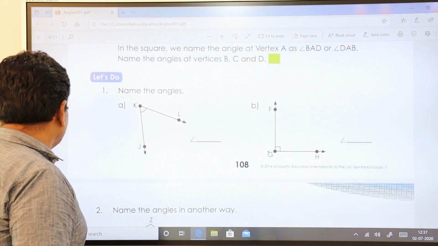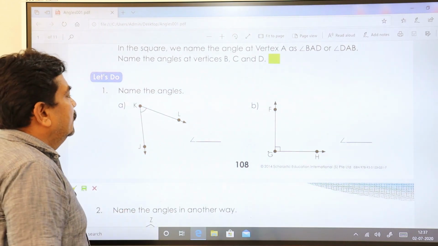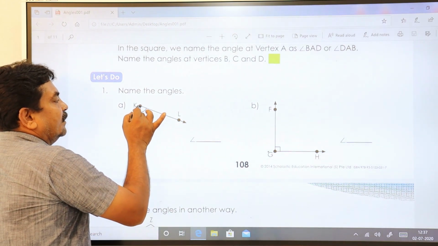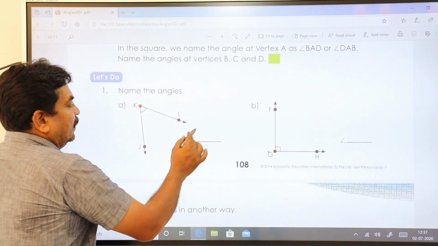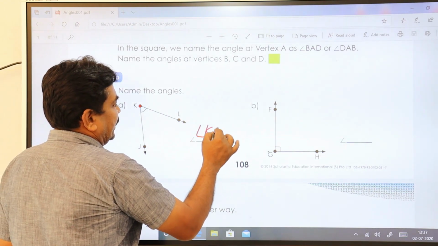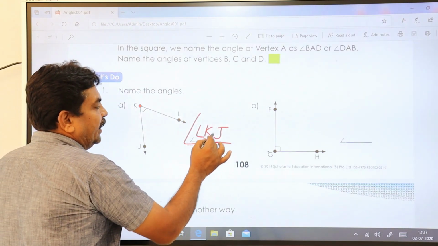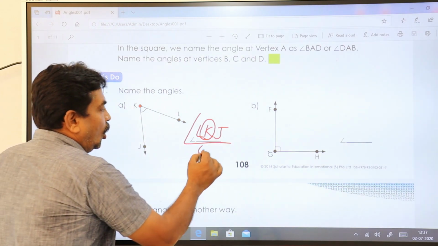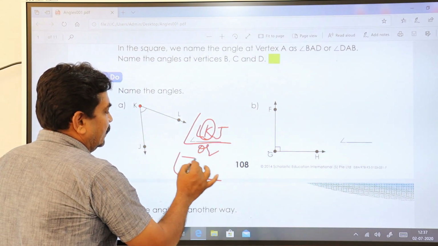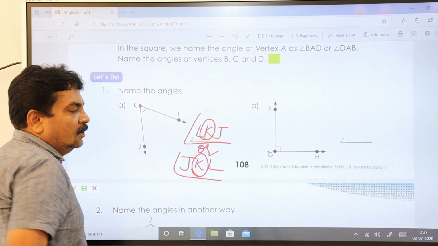Name the angle here. See, the angle is at vertex K. You can write it down as angle LKJ, where you are talking about angle K because K is in the middle, or angle JKL is also the same thing.